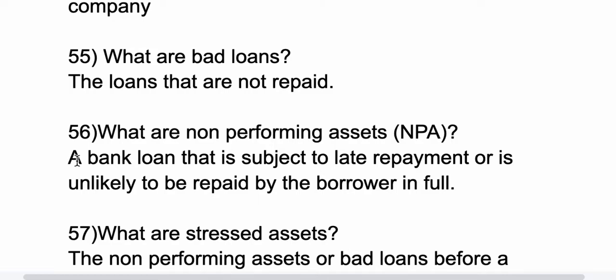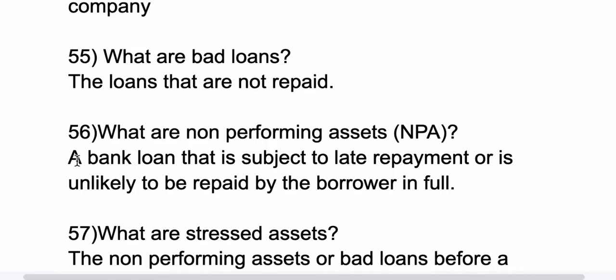A bank loan that is subject to late repayment or is unlikely to be repaid by the borrower in full is called non-performing assets. So if I own a company, I take a loan and I start a company. After some time, my company gets into losses. So I am not able to pay loans. So I also don't have anything to give them.